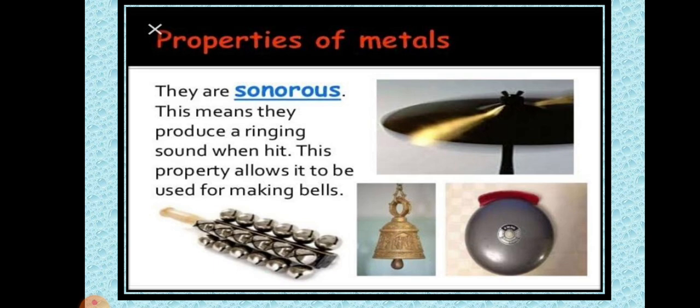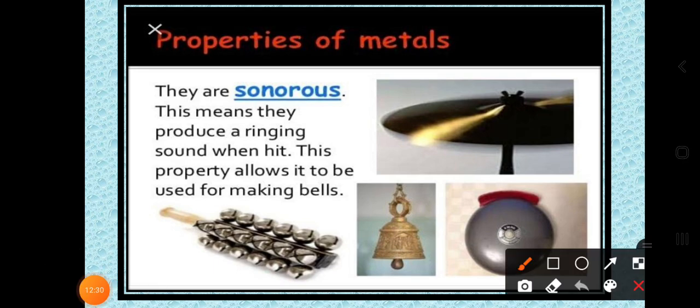Now dear students, these are additional properties of metals, where we are going to learn about the sonorous property. In the 2020 paper, the question was asked: usually metals are used to make musical instruments, what is the reason behind it? The answer is that metals show the sonorous property.